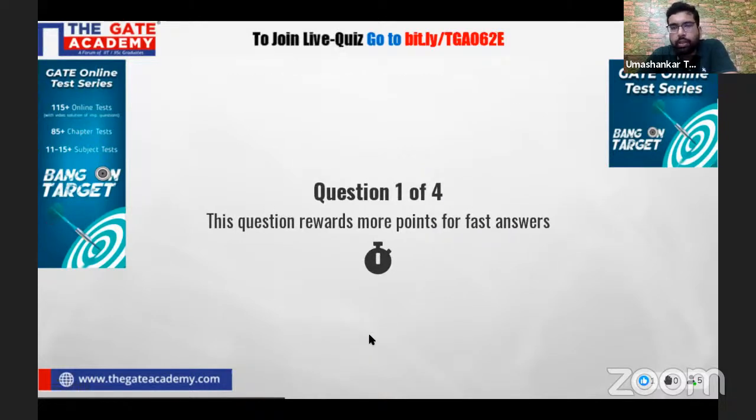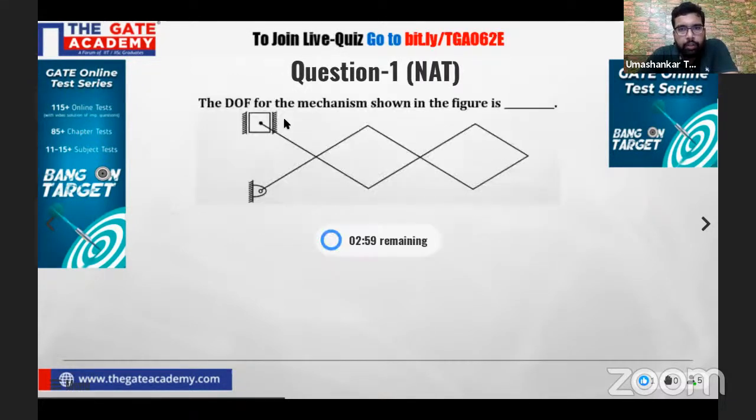Here we go with the first question. This is a NAT numerical answer type question, and in this question, we have to fill in the data. We know in the GATE examination, we have three kinds of questions: MCQ, NAT, and recently they have added MSQ, multi-select questions, in which more than one option is correct. In NAT and MSQ questions, remember students, there is no negative marking in the GATE examination also. Negative marking is there only in MCQ questions.